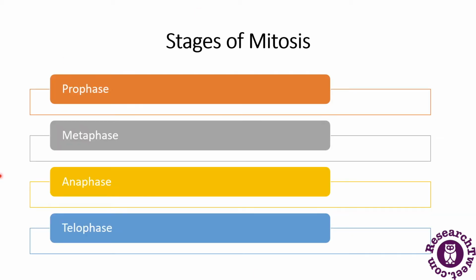So what are the stages of mitosis? There are four stages of mitosis which is depicted here. There is a prophase, then the metaphase, then the anaphase, and the telophase. Our main focus in this slide will be the prophase.